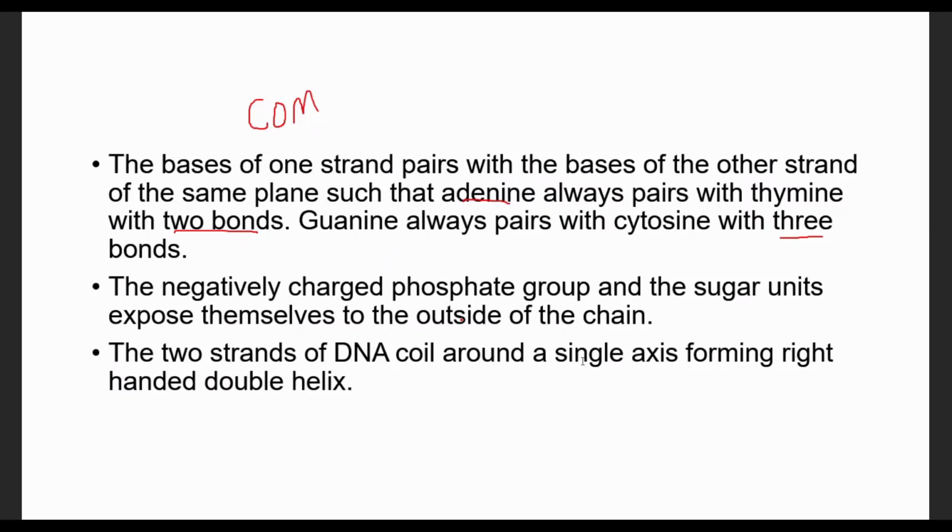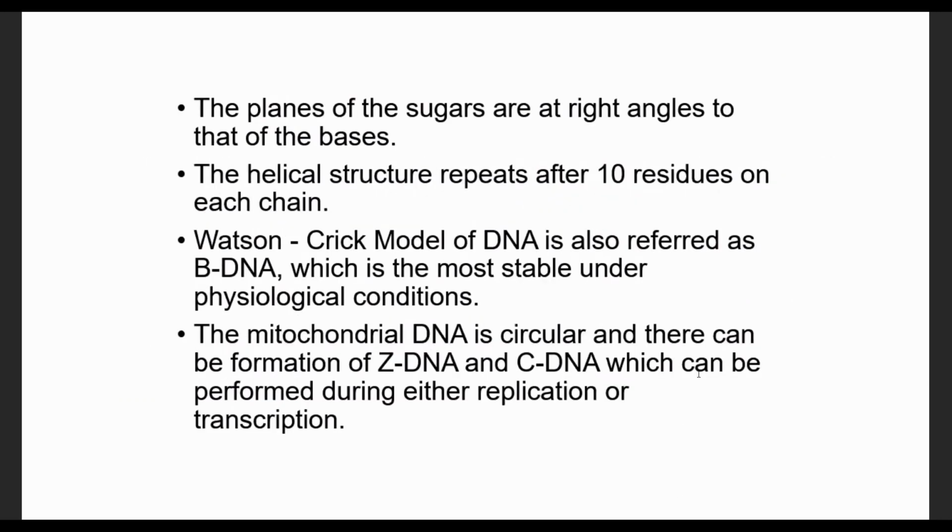The two strands of DNA are coiling around an imaginary single axis. They coil around this imaginary axis and form a right-handed double helix. The double-strand DNA rotates around this axis and forms a double helix. So we have sugar and phosphate backbone on the outside, and the bases are found at a right angle. The plane of the sugar is at a right angle to the plane of the nitrogen bases.